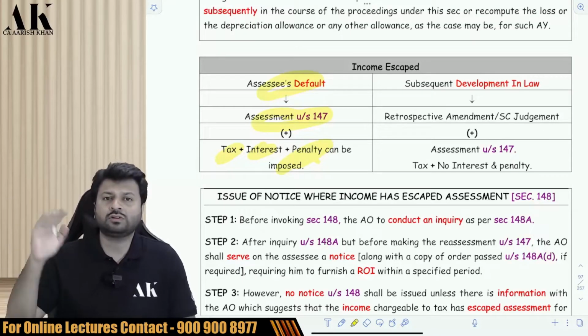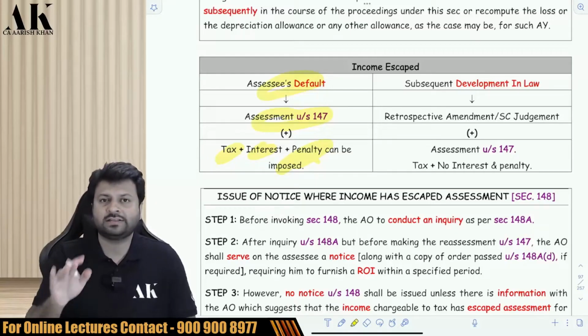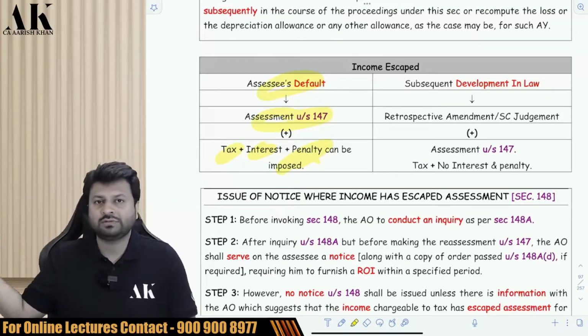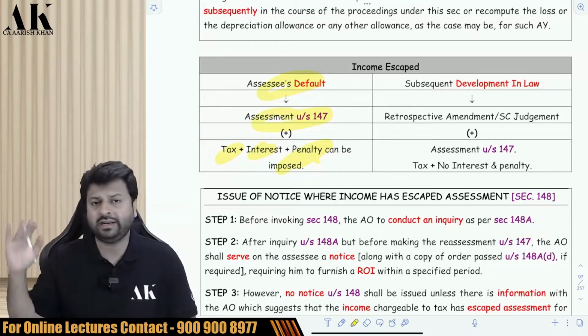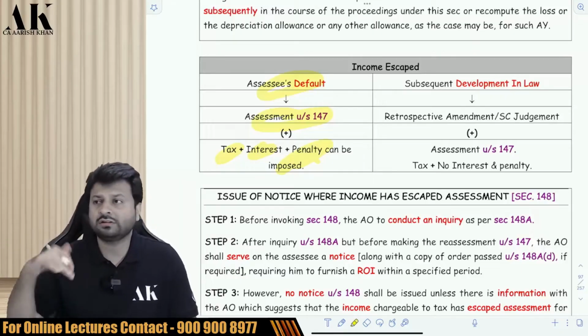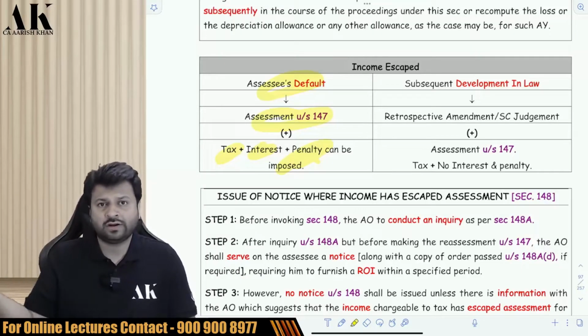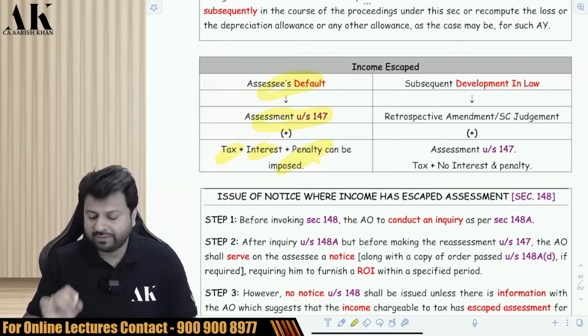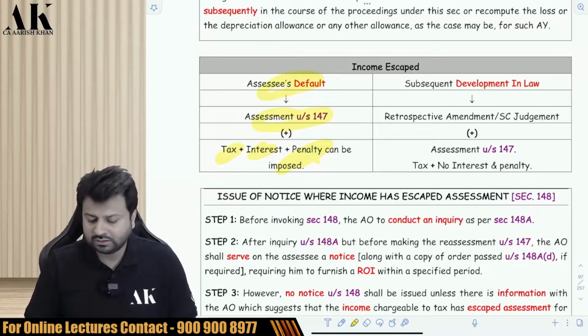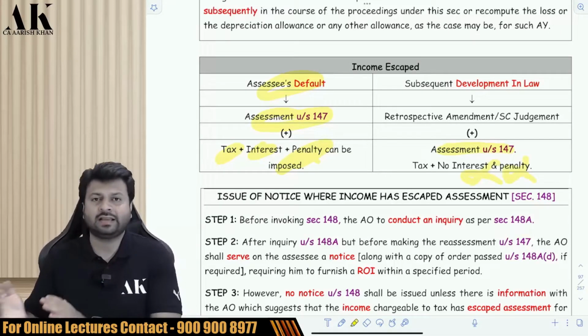Or if there is a retrospective amendment which says that this expenditure is disallowed on a retrospective basis from, say, 2015, the AO gets power in that case to disallow all the expenses of all the assessees across the country on a retrospective basis. So because of some other person's judgment or because of a retrospective amendment, if your case is getting disallowed, that is known as income escape because of subsequent development in law. But in case of subsequent development in law, the AO can impose tax on you, but he cannot impose penalty and interest on you. So that is a relaxation which is given over here.